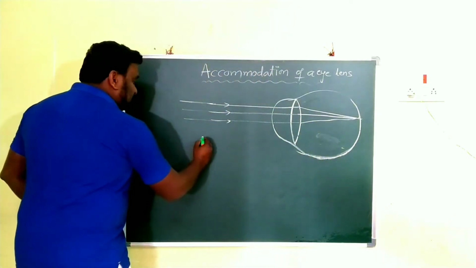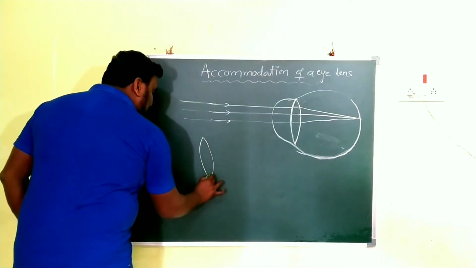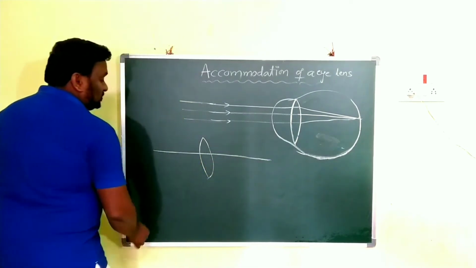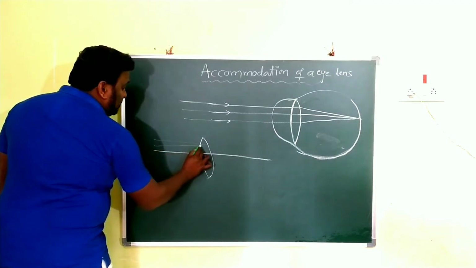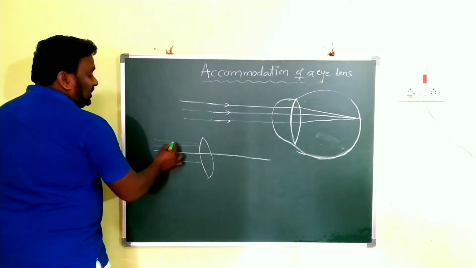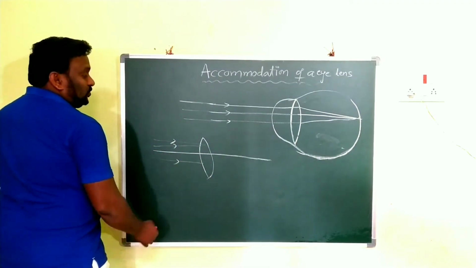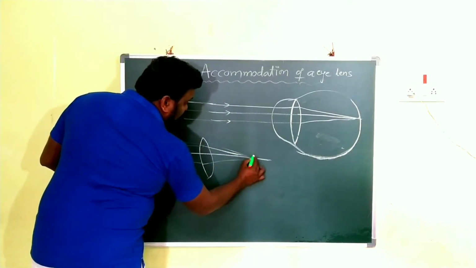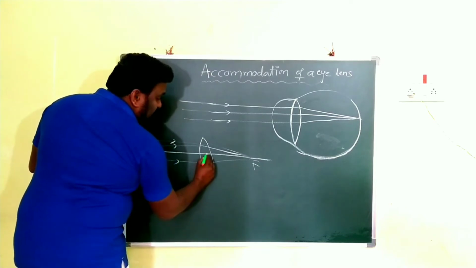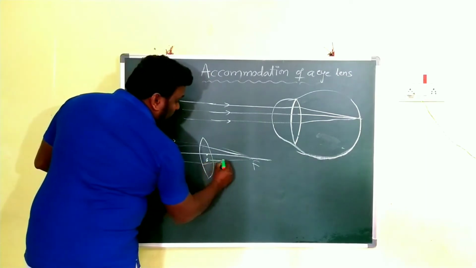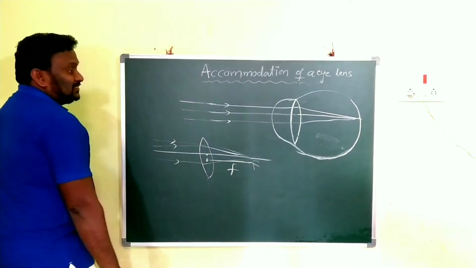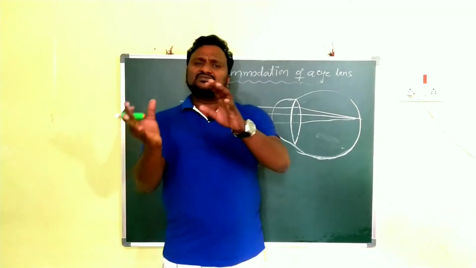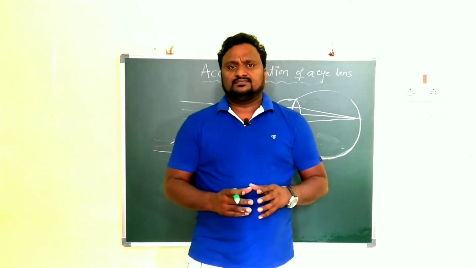For example, this is a convex lens, and this is the principal axis. While the light rays are coming from a long distance, they seem to be a parallel beam of light. After refraction, they meet at one point, the point F. This is the optic center O, and O to F is the focal length. Here, the eye lens is quite similar to the convex lens.